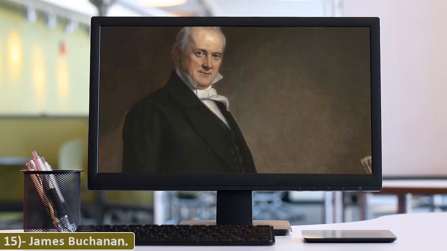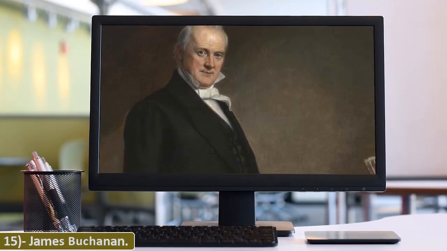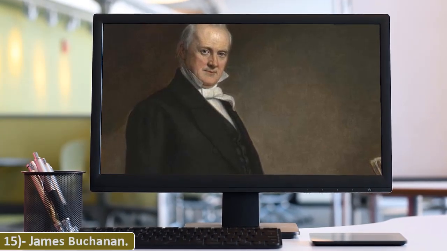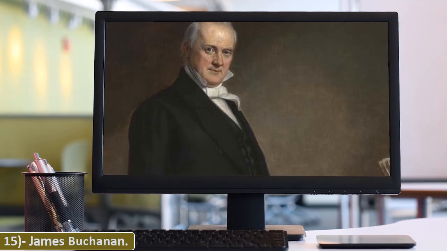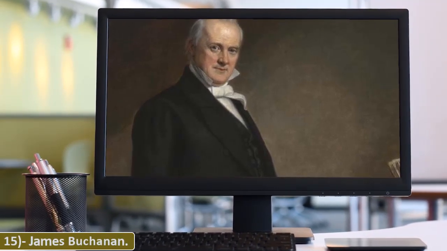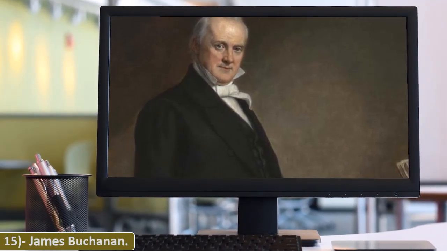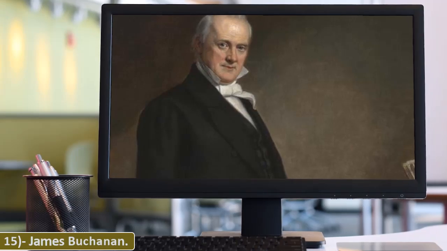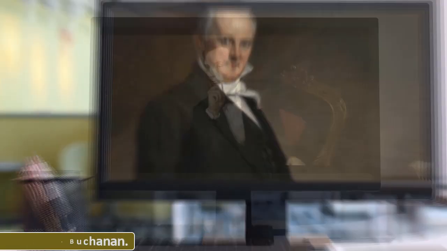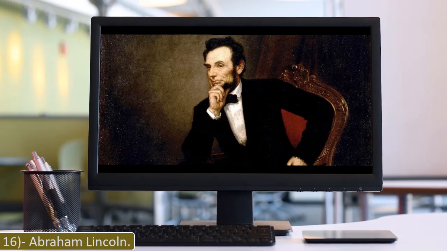15. James Buchanan. James Buchanan was the 15th president of the United States, serving from 1857 to 1861. He also served as Secretary of State from 1845 to 1849 and represented Pennsylvania in both houses of the U.S. Congress.